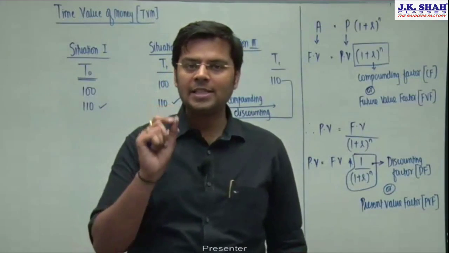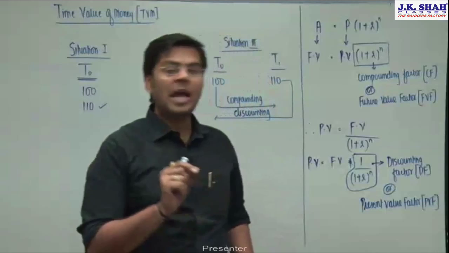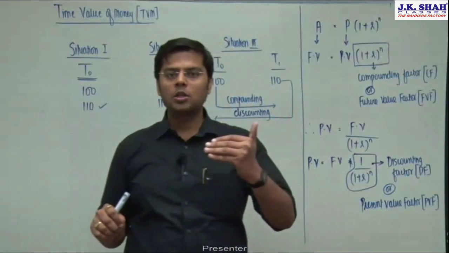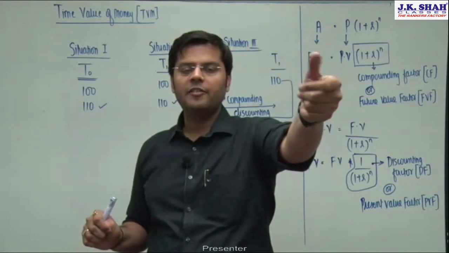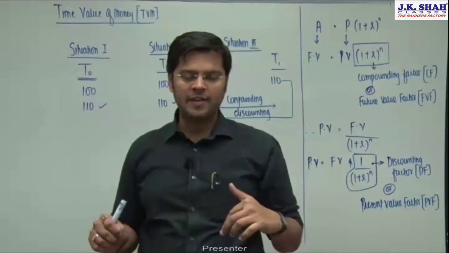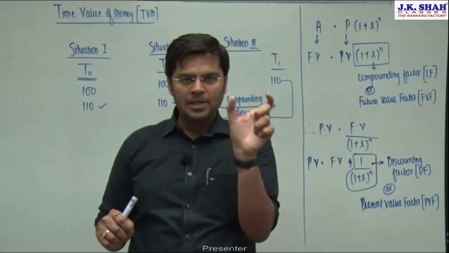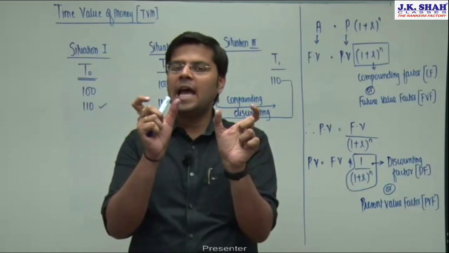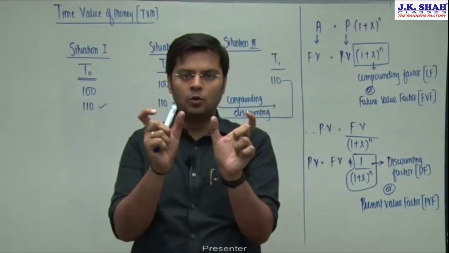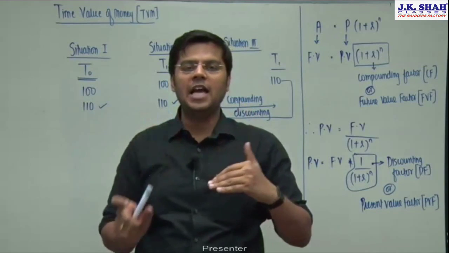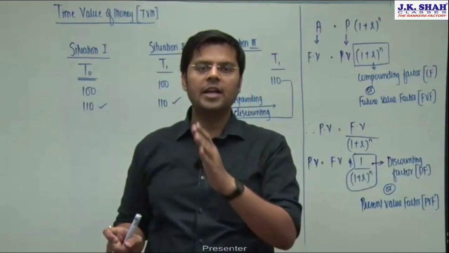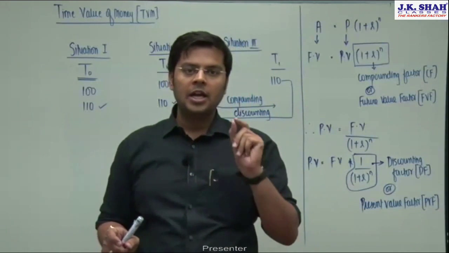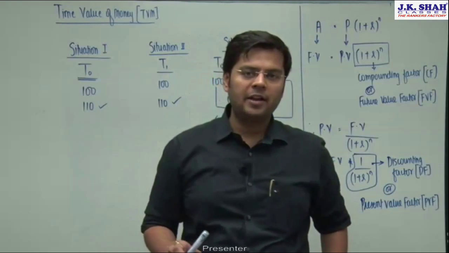In NPV, all the cash flows which are likely to occur in future will be discounted and brought to present value. You will calculate the present value of cash inflows and compare it with the present value of cash outflows. If the present value of the cash inflows exceeds the present value of cash outflows, go for the project, else reject the project. Now, we'll take a break for some time.